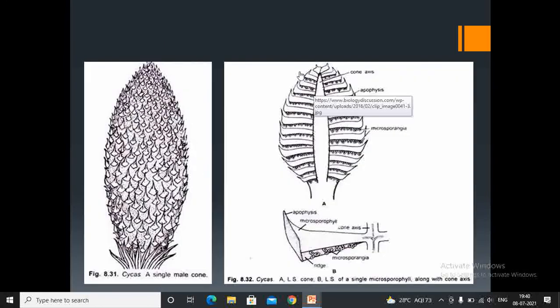Okay, so this is the lateral section. When you take a cut section in a lateral way, this is how you can see. This is the cone axis and these are the microsporophylls which are arranged perpendicular to the cone axis, attached with a narrow base and a broad apex with a sharp tip, that is known as the apophysis. Microsporangia are present on the abaxial surface of the microsporophyll.